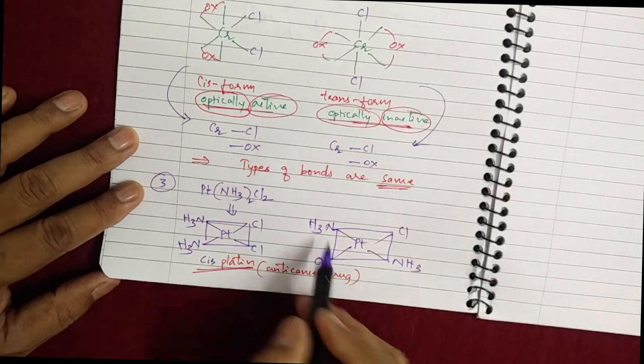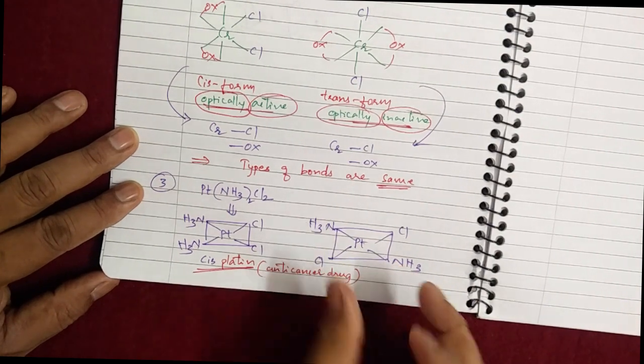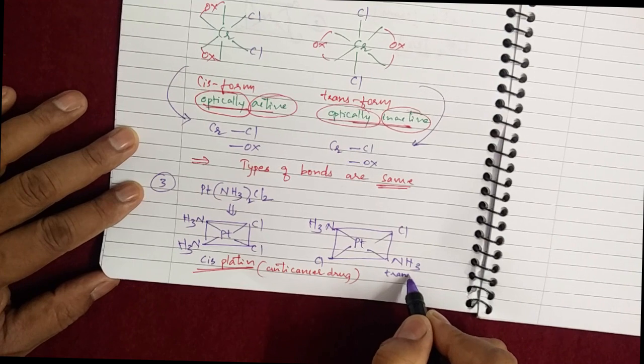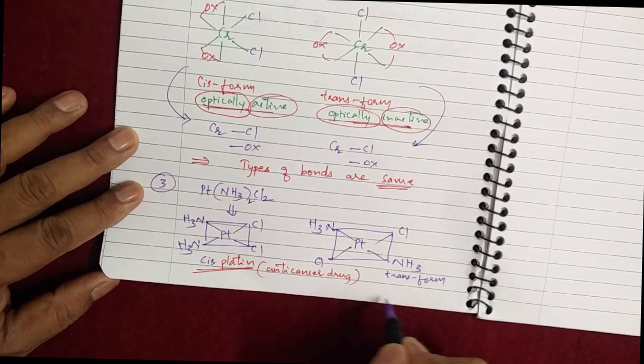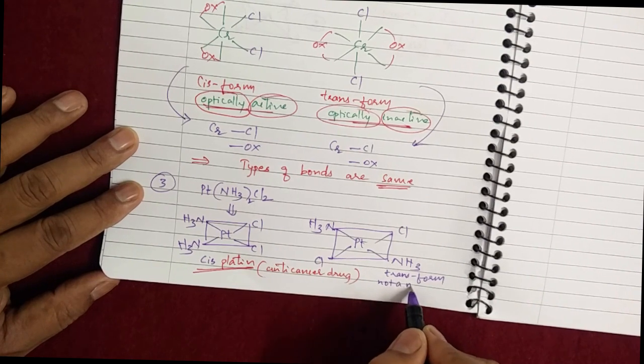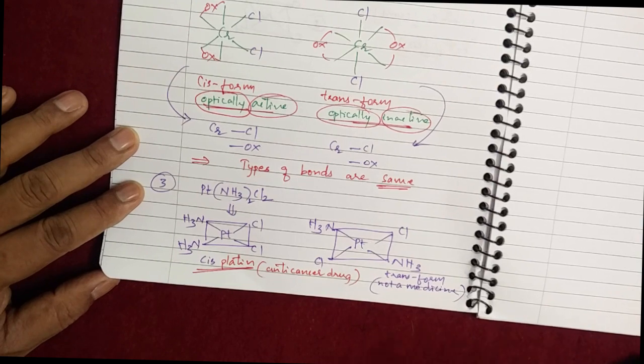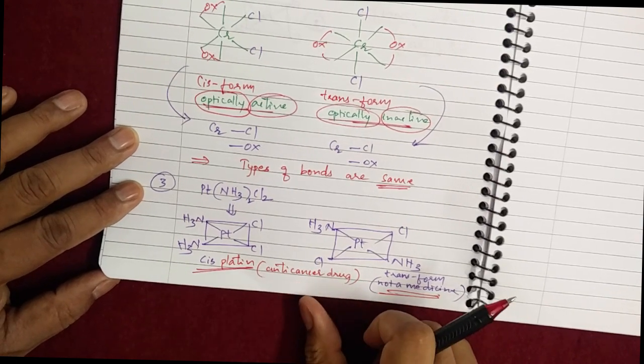And look at this. Ammonia are opposite of each other. Cl are opposite of each other. Therefore, this is called the trans form of the substance, which is not a medicine. It is not a medicine. Are you noticing this difference, students?